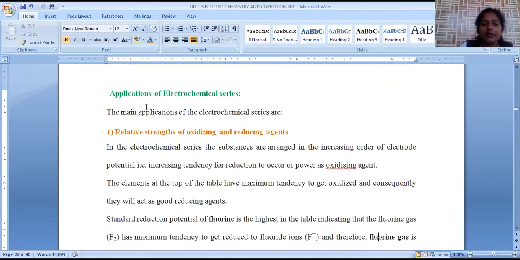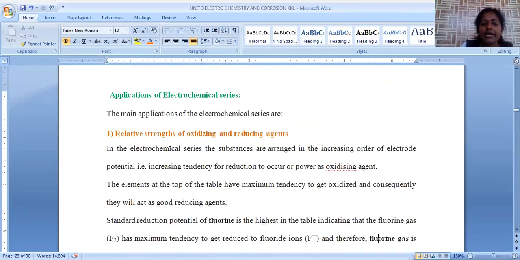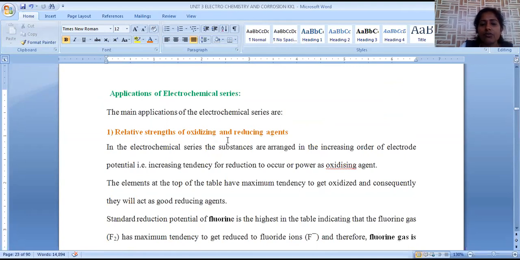By using this electrochemical series, we can identify the relative strength of oxidizing and reducing nature of agents. Just as we discussed, the metal which easily releases electrons itself undergoes oxidation, and it is a better reducing agent for another species.